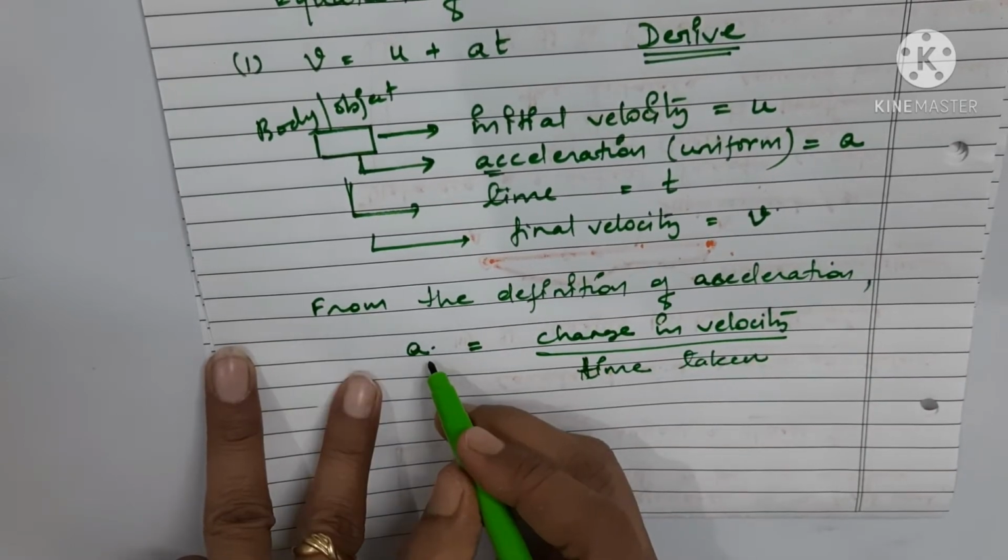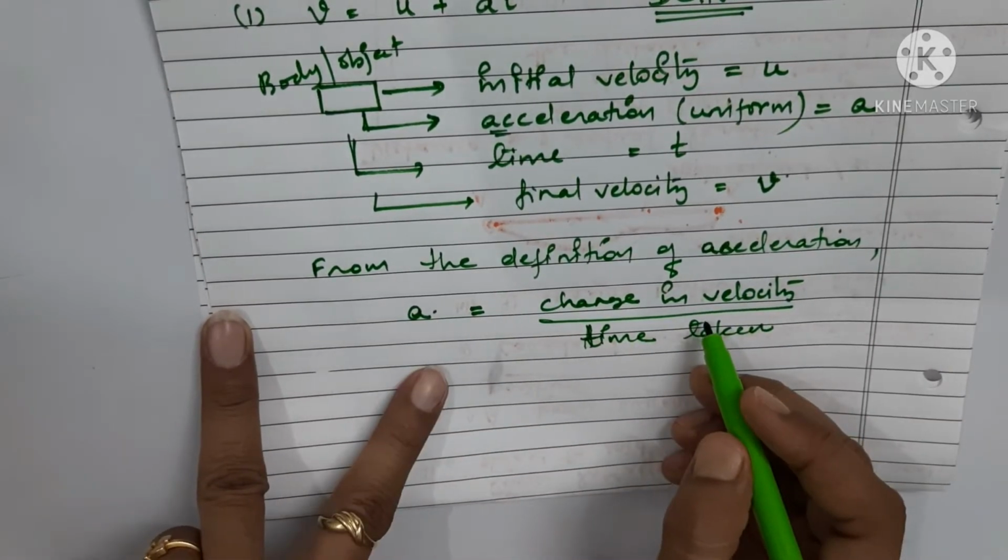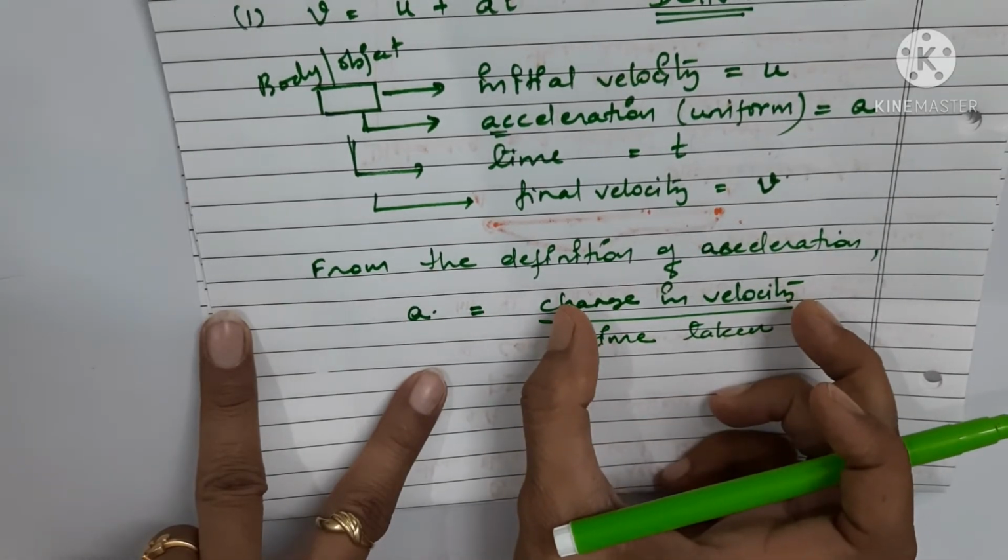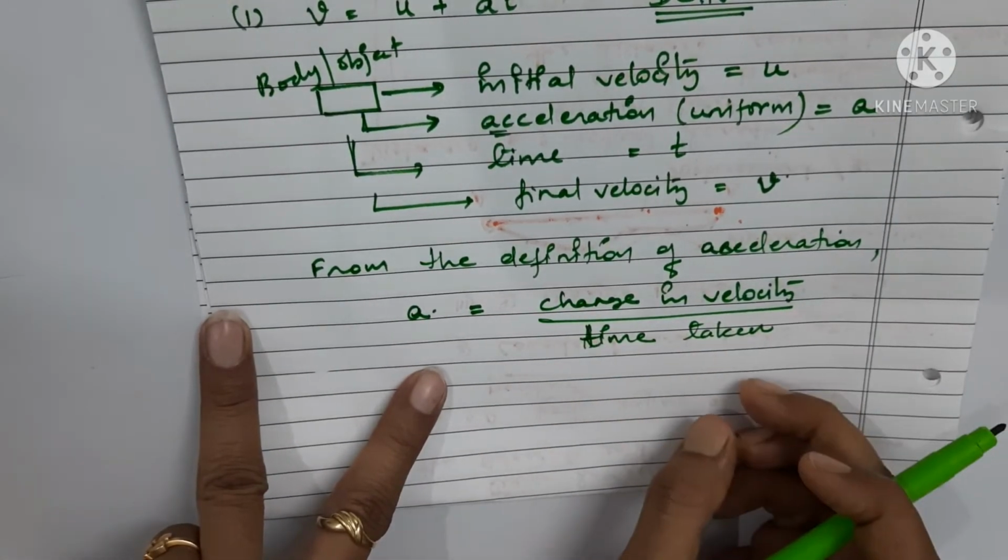We know that acceleration is the rate of change of velocity, or change in velocity upon time taken.